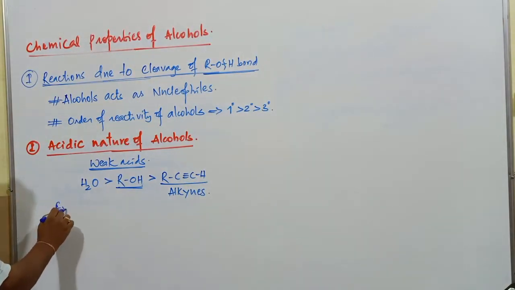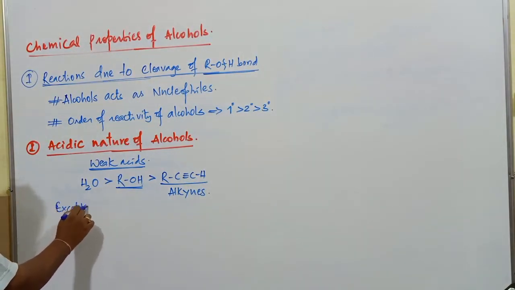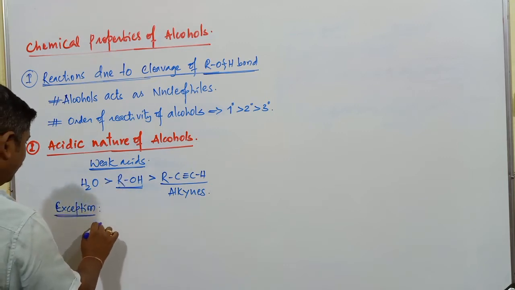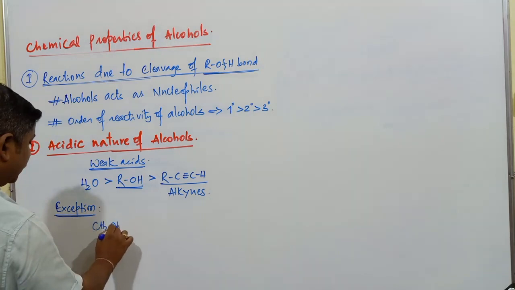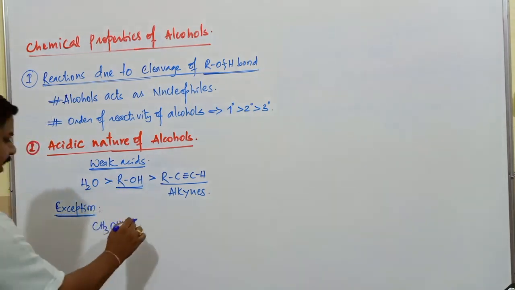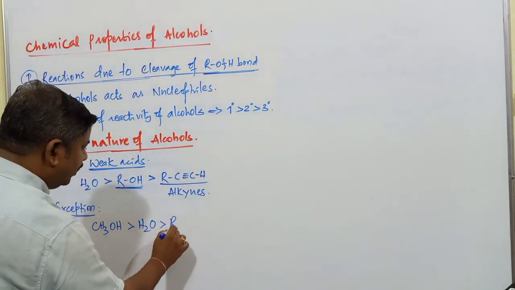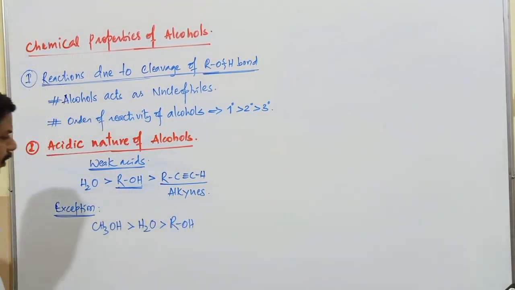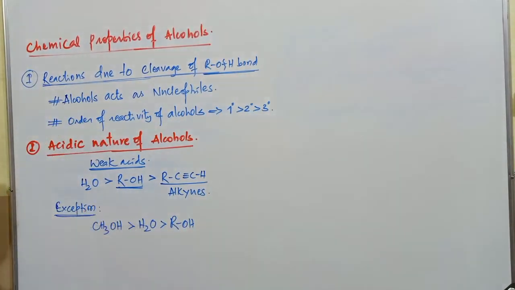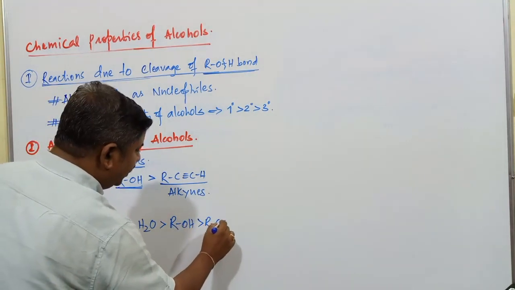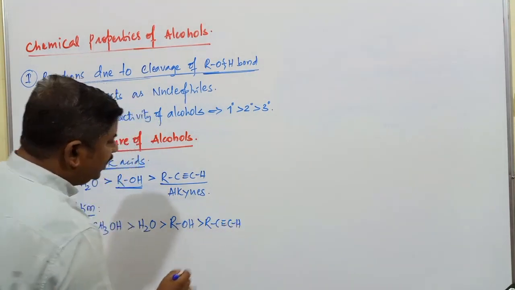But there is an exception here. You have to remember carefully. Exception. What is that? Among the alcohols, the first alcohol is CH3OH. This methanol is a stronger acid even when compared to water. Next to this one, you can take the remaining alcohols. Only methanol is going to be a stronger acid when compared to H2O. It is having only a CH3 group, and next to this one is going to be what? The different types of terminal alkynes.